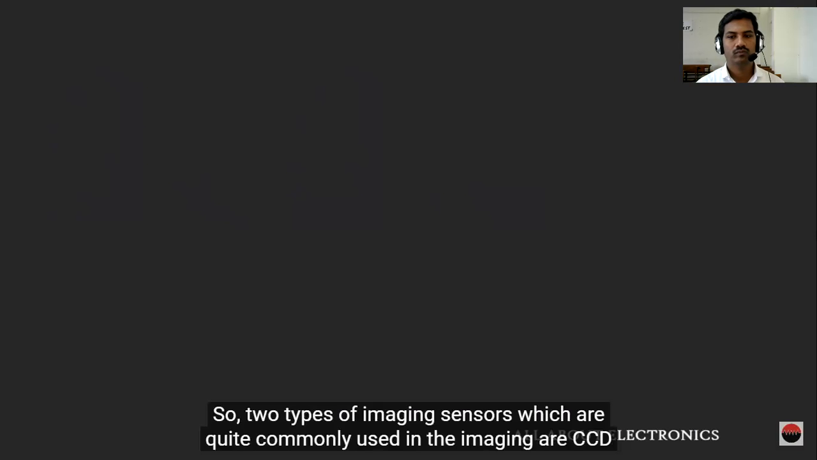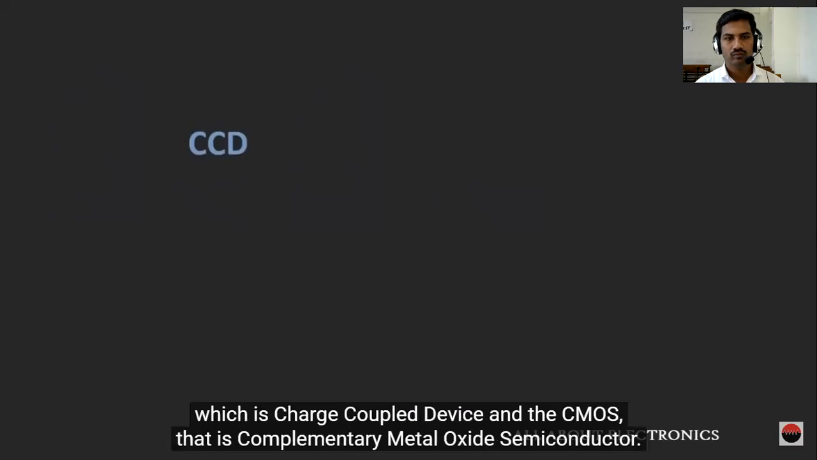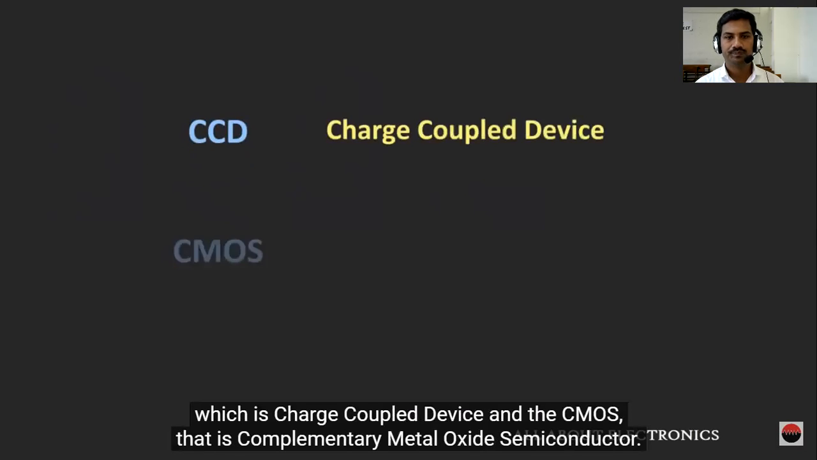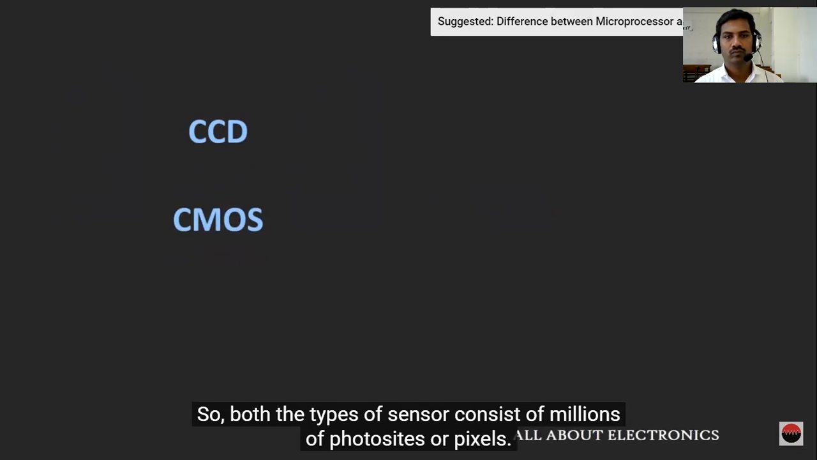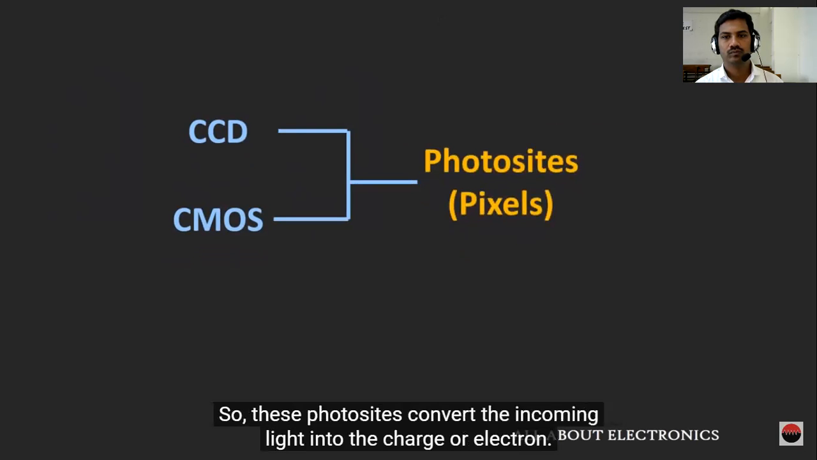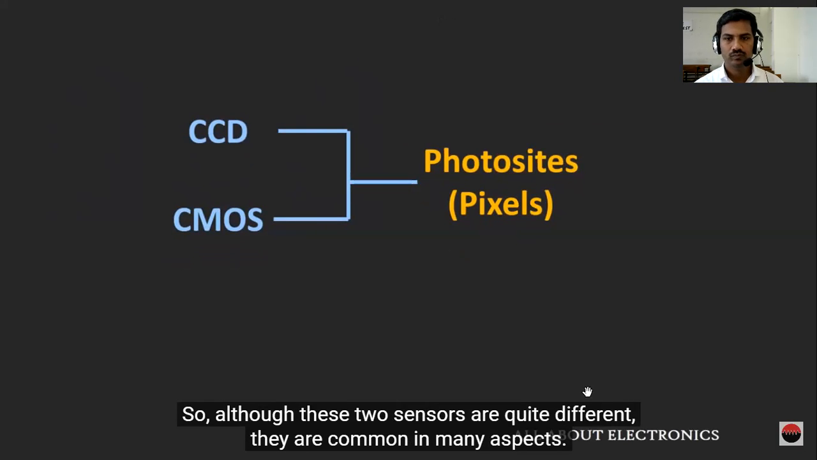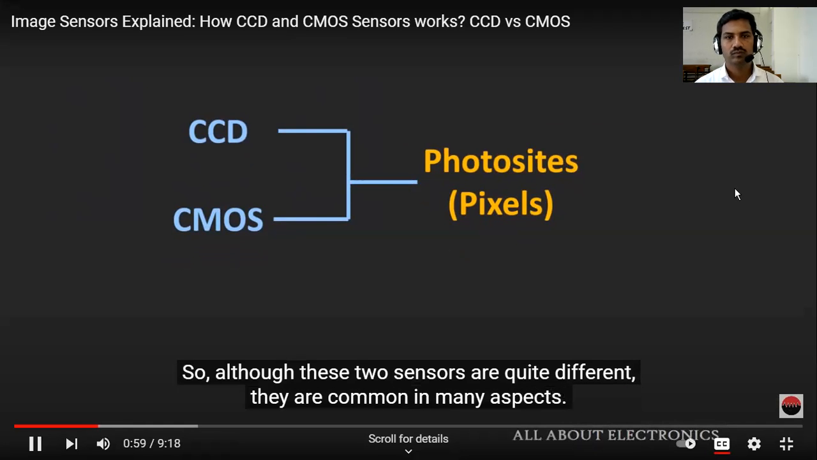So two types of imaging sensors which are quite commonly used in imaging are CCD, which is the charge coupled device, and CMOS, that is complementary metal oxide semiconductor. Both types of sensors consist of millions of photosites or pixels. These photosites convert the incoming light into charge or electrons. Although these two sensors are quite different, they are common in many aspects.